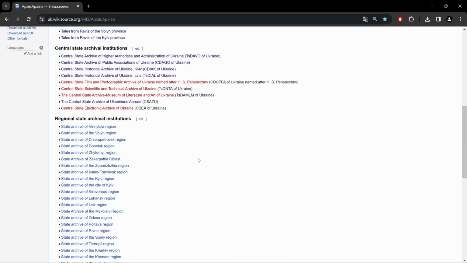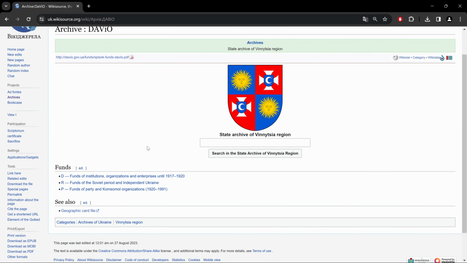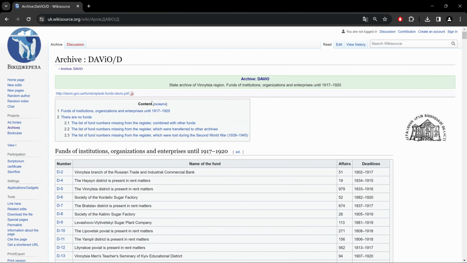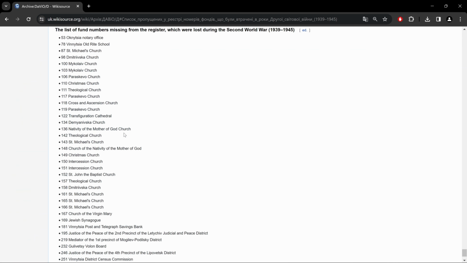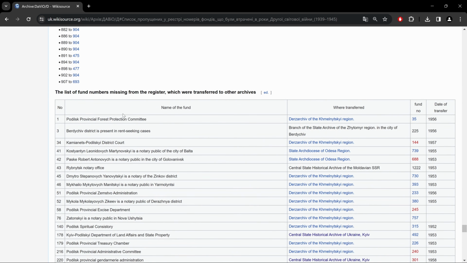Okay. Now let's go over a few regional state archives. Let's look at Vinnytsia. And most of these archives, you're going to get something like this, DRP, with similar year ranges. Let's click on the first one. Now here we have a small table of contents on top. We could use those to go to different types or sets of fonts. So if I were to click here on the last one, it brings me to those at the bottom. And as I scroll up, we see this is a different section and so on and so forth.